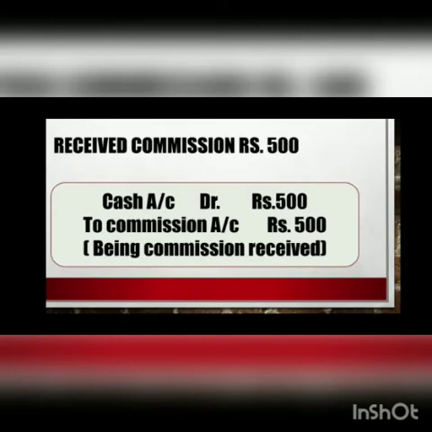Received commission rupees 500. Here you have received what? Commission. So what you have received? Rupees 500. So cash account debit to commission account. Now cash is what? Your real account. What comes in, what goes out, that is your real account. So being commission received. So simple. What you need to do is only take care of your entries. If all the 3 account entries are perfectly fit in your mind, then there is not at all any problem in doing the journal entries.